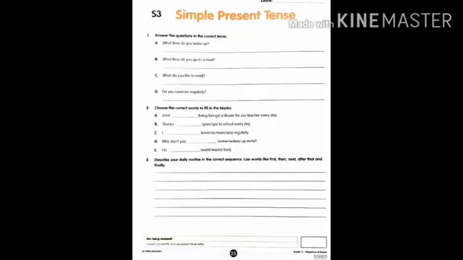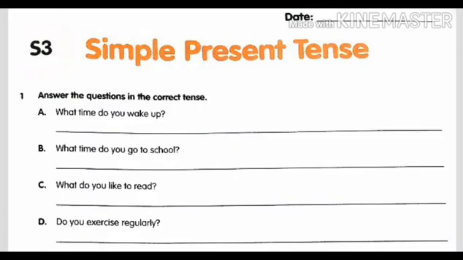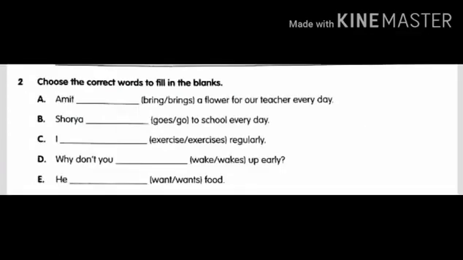Now open your volume, page number 23. Now see the first question. Answer the questions in the correct tense. Means according to the question, check how it is, whether your answer is going to be a regular one, a routine thing, a fact or something, basing on this, because the questions are the regular questions which they are asking about your regular action. So basing on that, try to answer the question by checking your verb, and remember that our format is subject, verb and the object.